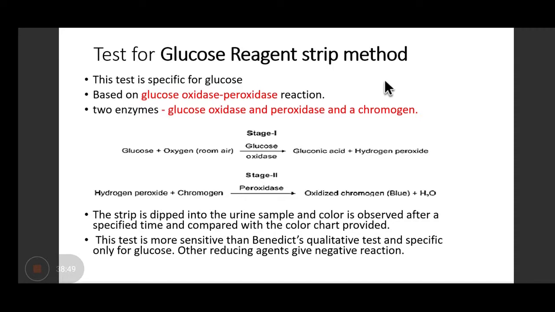Okay? What happens here? This glucose oxidase enzyme will oxidize glucose into gluconic acid and hydrogen peroxide will be produced, and this hydrogen peroxide along with the chromogen will produce a blue color, right? And this test is more sensitive and specific for glucose.